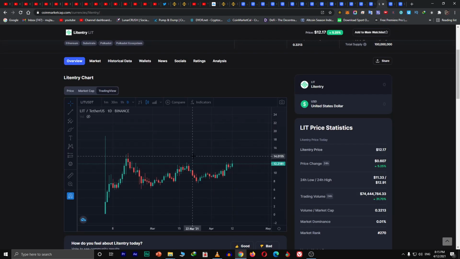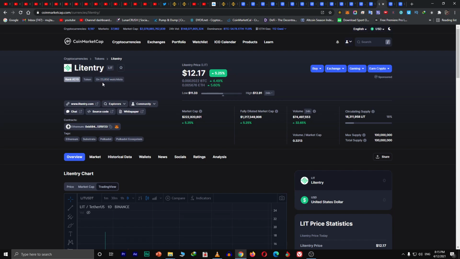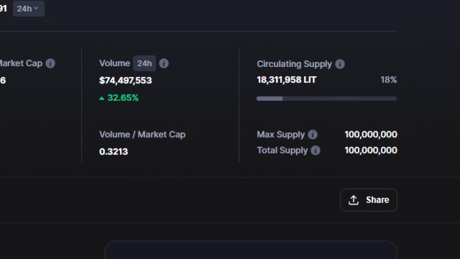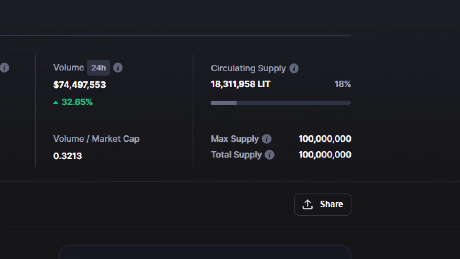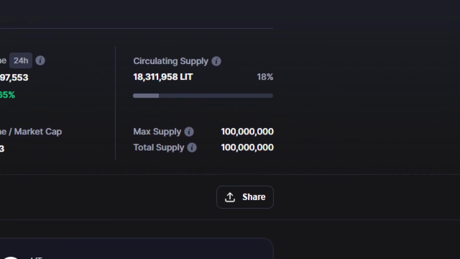Next up is Lit. Lit has got 23,000 people, supply 100 million. So what would be the price? 100 million. Guess it, guys, guess it.